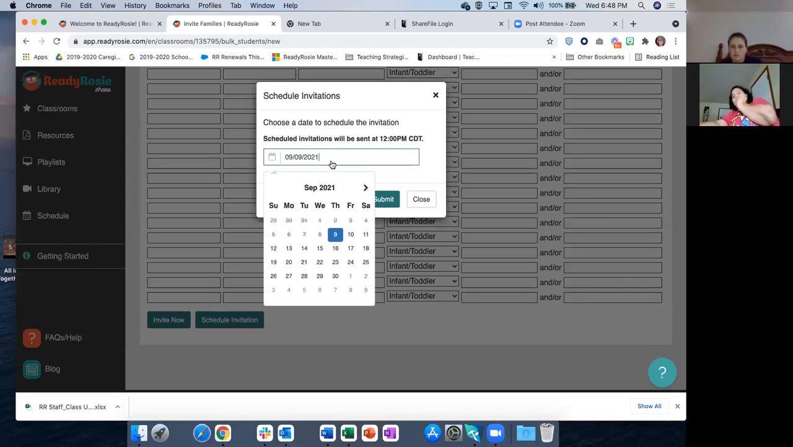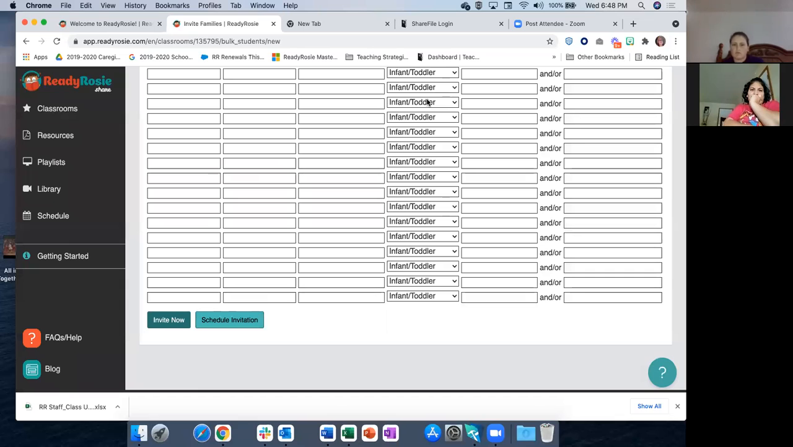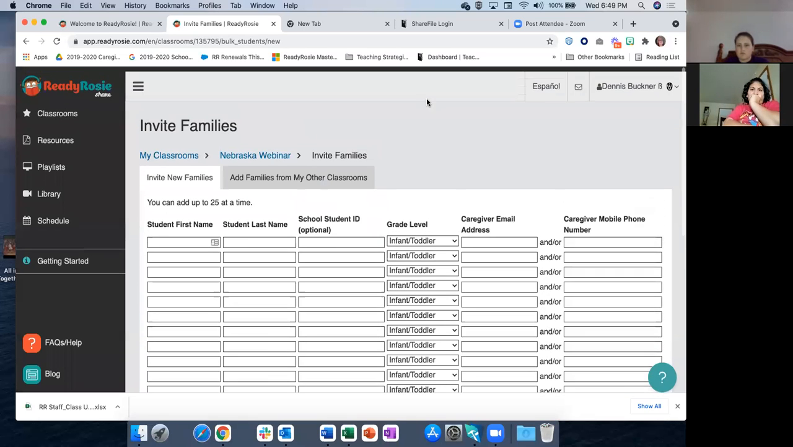So maybe you don't want to send out your invitations until September 20th, because you're going to use all of next week to let your parents know. You click submit, and then you don't have to worry about those invitations again. They are scheduled to go out in our system and they'll automatically go out. So that's how easy it is to create a classroom, roster it out, and send out those invitations.